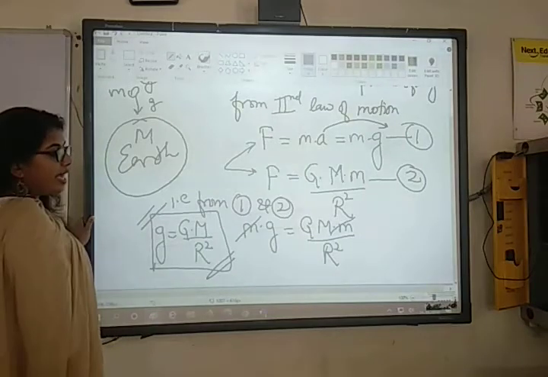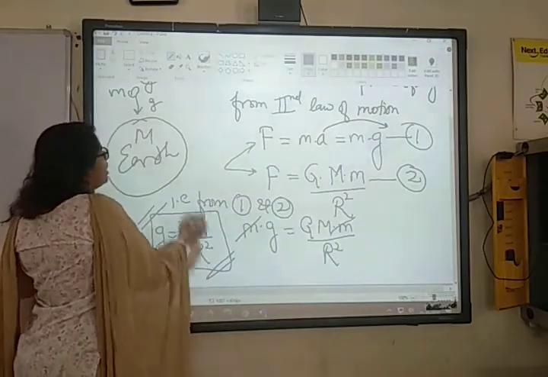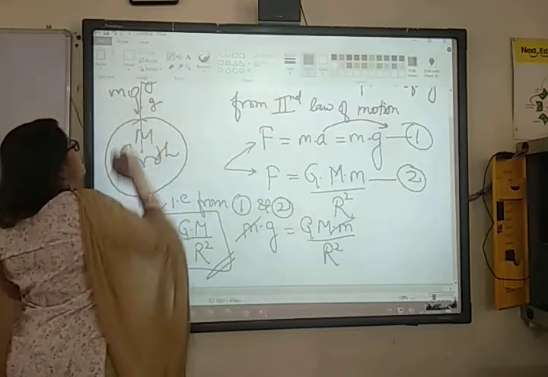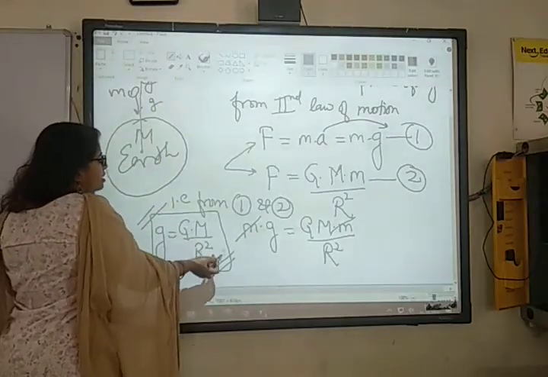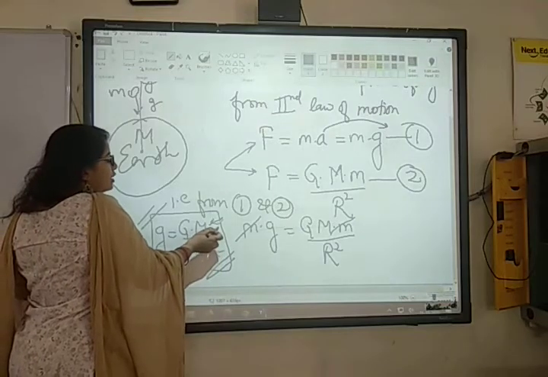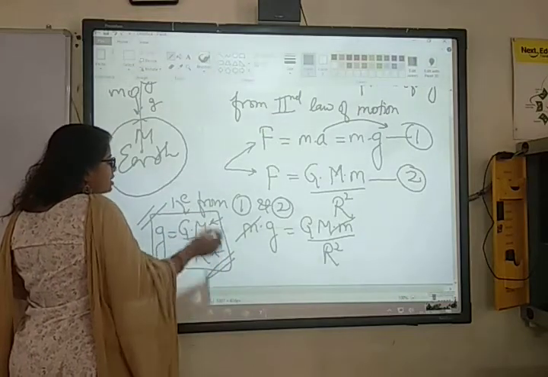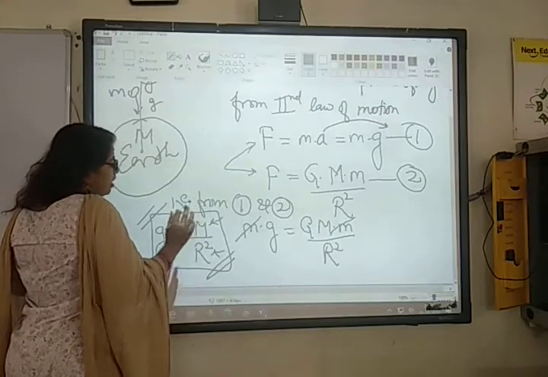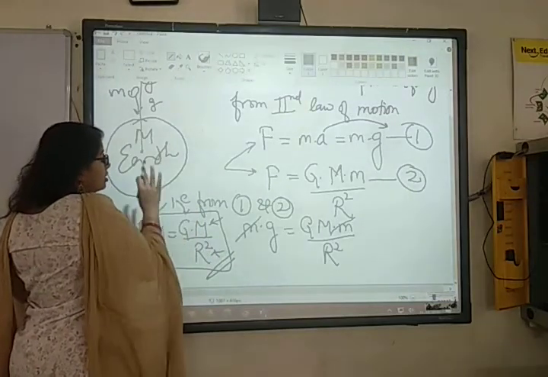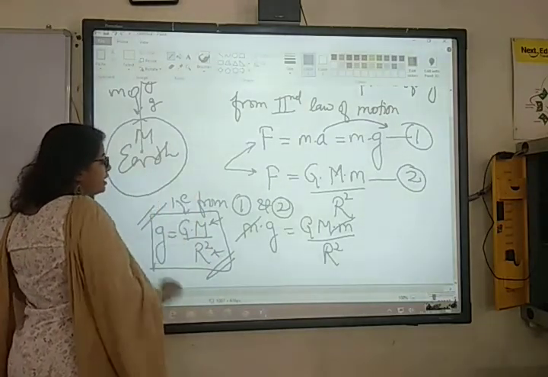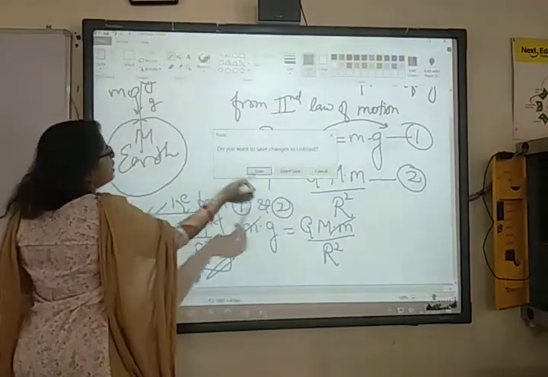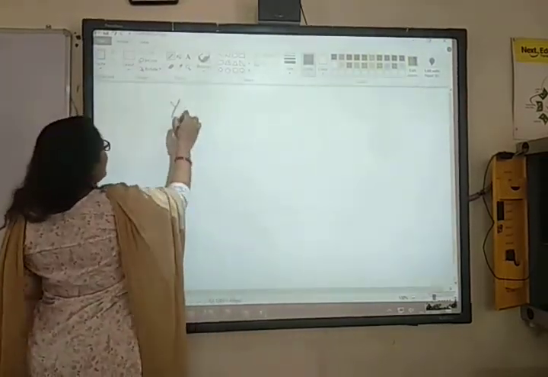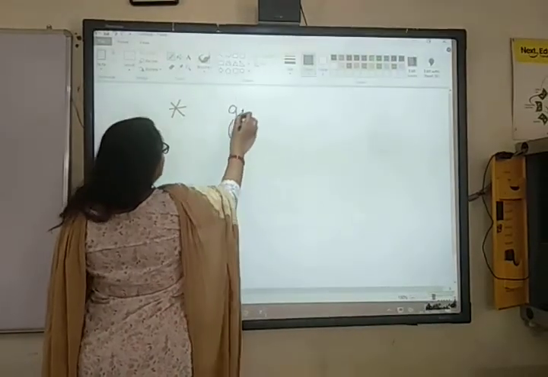Now if the distance r varies, यानी अगर अर्थ से आप बहुत हाई डिस्टेंसेस पे जाएंगे तो the value of g will vary. It depends on distance. The mass of earth is constant, capital G is constant. But which thing is varying? The distance between the earth and the other object is varying. Now if you are taking the near heights or near distances, we calculate small g and it comes out to be how much?